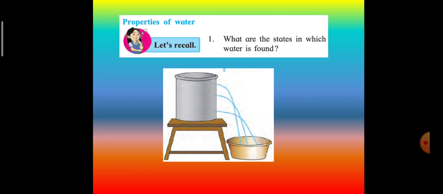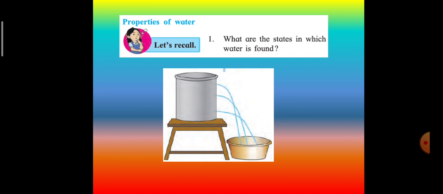And the chemical formula of water is H2O. It is made up of 2 hydrogen atoms and 1 oxygen atom, which are held together by covalent bonds. 71% of the Earth's surface is made up of this liquid, that is water.